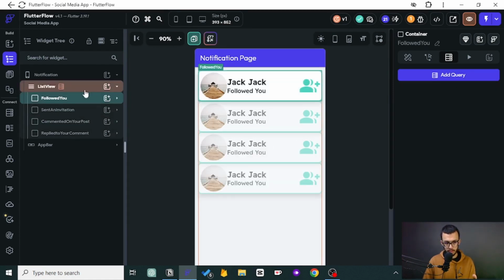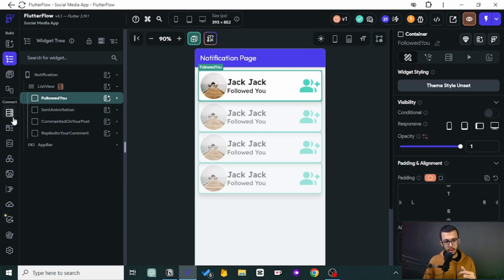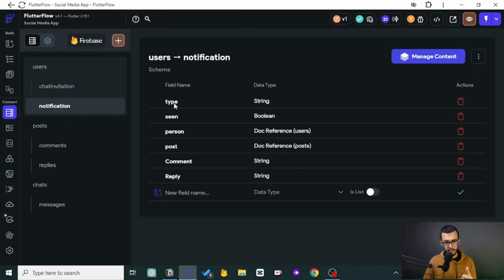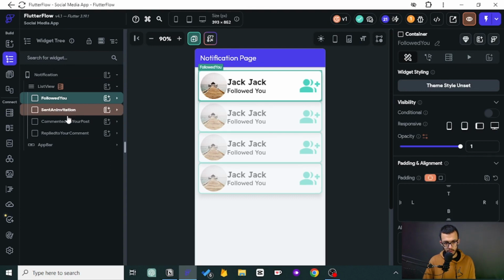So let's focus on this side, the logical side, and forget the UI. The UI is good. It will follow what you put here in the logic side. So let's focus on this side, please. So for the followed you, as I told you, I have used this particular field to control what card to be shown, this one or this one or this one or this one. I will show you the application of that.